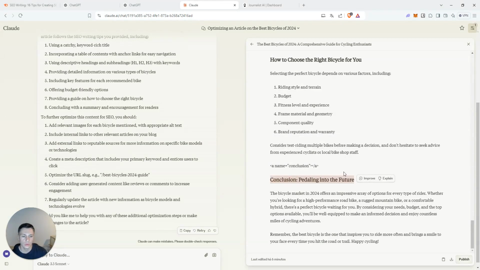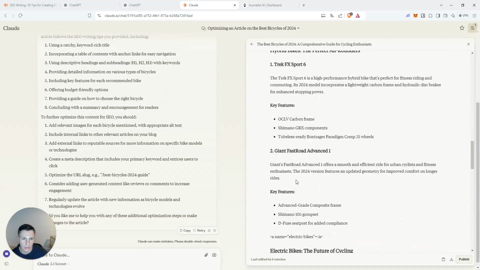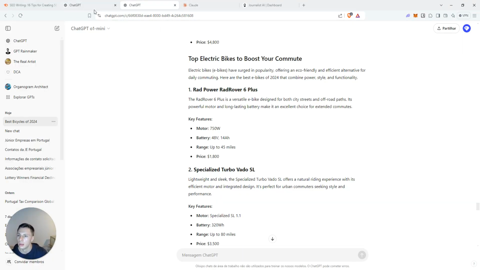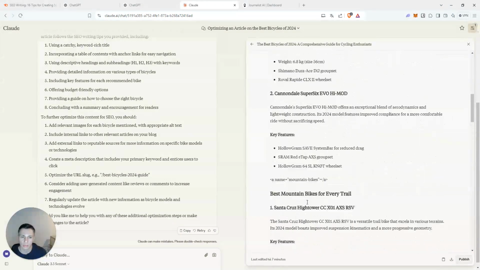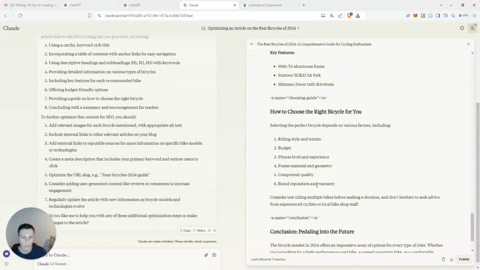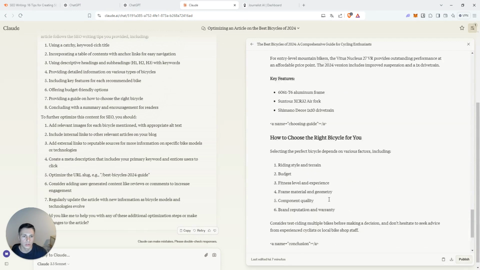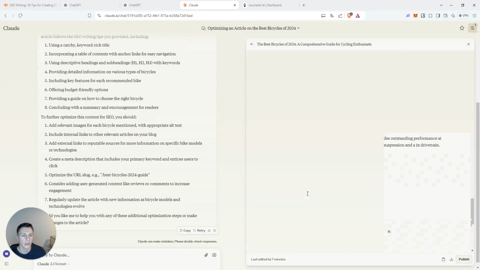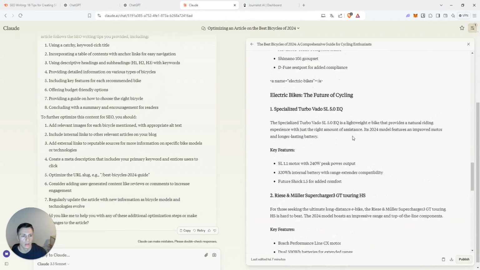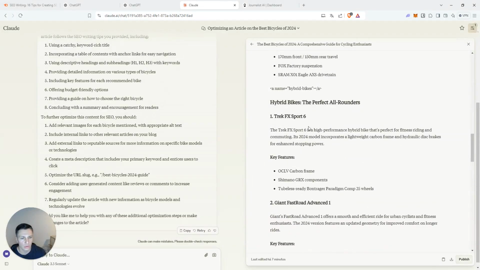Okay, on the conclusion, it also added a little bit more context. Now it's not SEO optimized, but okay, I'm not mad at it. I think it's the best one actually from all the models. From what I'm seeing here, it's missing a lot of key components like CTA, which is not good. You always want to have a CTA because if you're driving traffic to your blog, you want to convert users to actually paying customers. So it's very important to include CTAs, and none of the AI models did that. So you actually need to work on that.